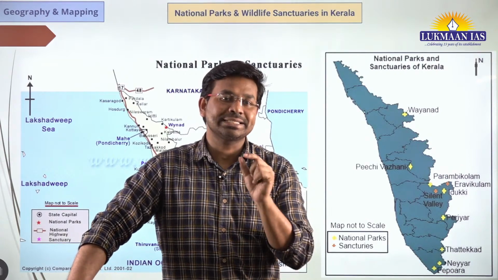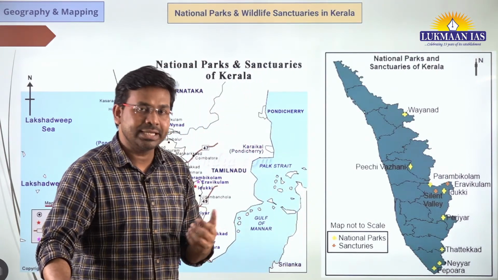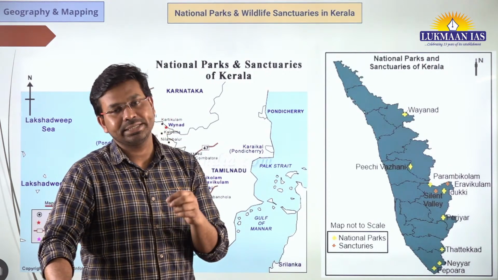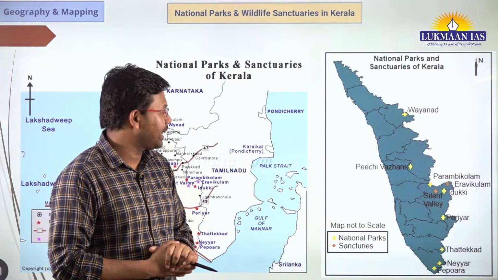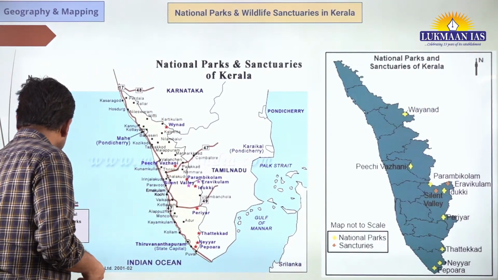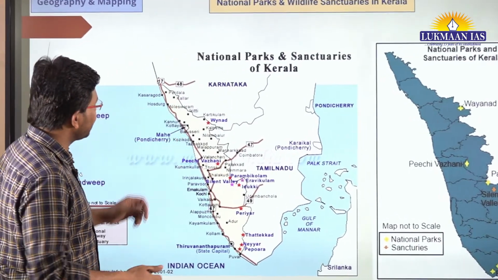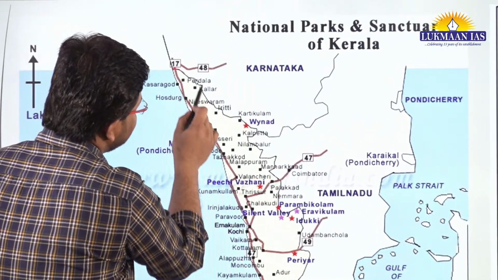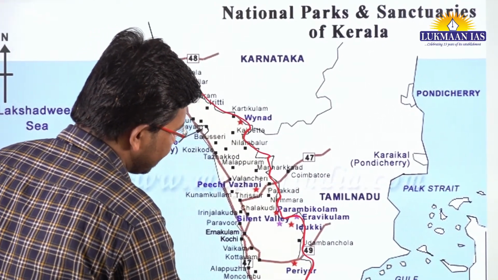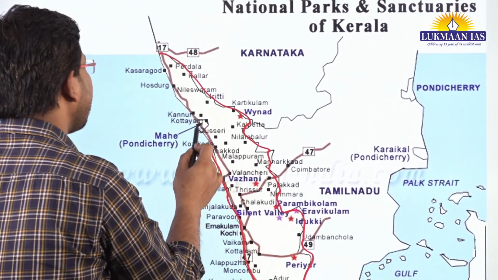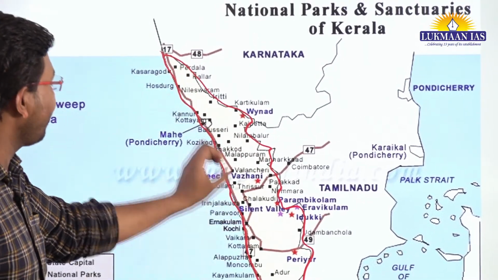But before that, let us see what the conservation reserves in Kerala are, what the wildlife sanctuaries are, and which national parks are located in the state of Kerala. As we can see over here, this is the map of the southern portion of India. In the southern portion of India, Kerala is a very small state, located on the western side of southern India. This is the map of Kerala.